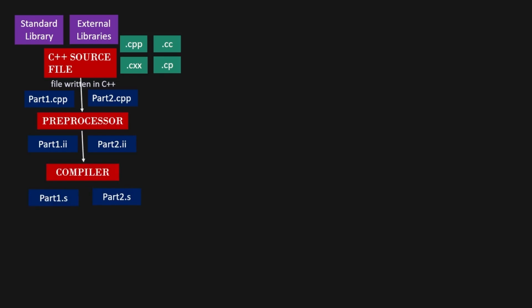It checks the code carefully to make sure it follows all the grammar rules, syntax checking, and makes sense logically, semantic checking. Then, if we want, it can also try to make our code run faster or take up less space in the computer's memory, optimization. After that, it turns our code into assembly language.